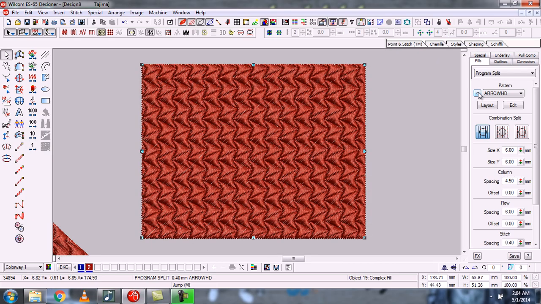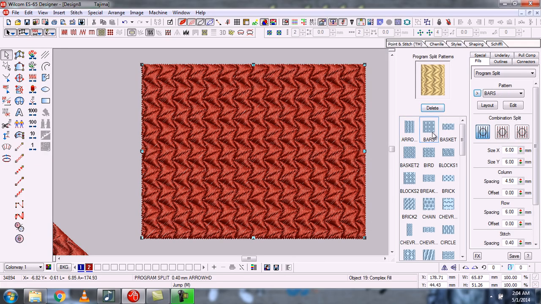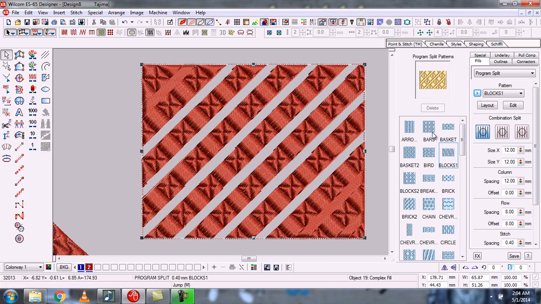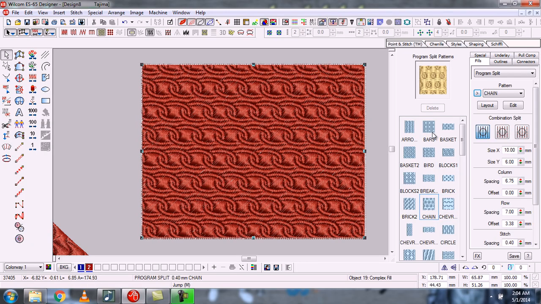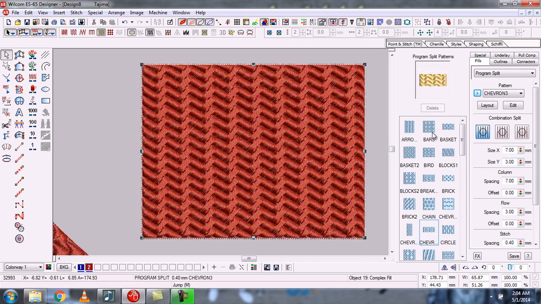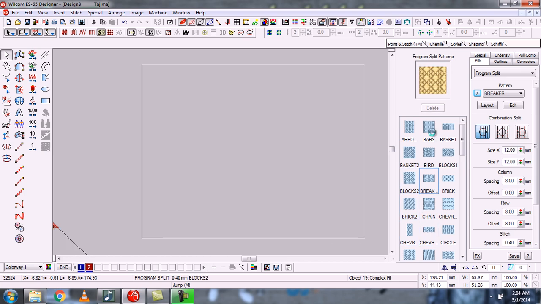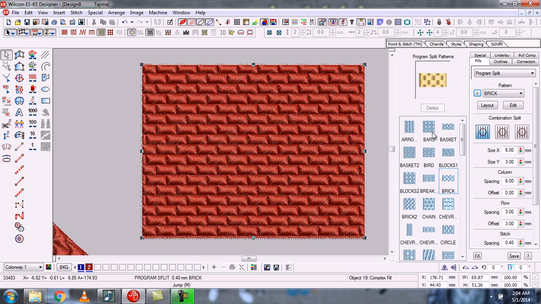Now there are different types of patterns. We can use any type of pattern. Click here first of all on the files button. Now click here on this row button. Here you can see that there are many different types of patterns. We can use any type of pattern in any effect. For example, I choose this type of pattern.